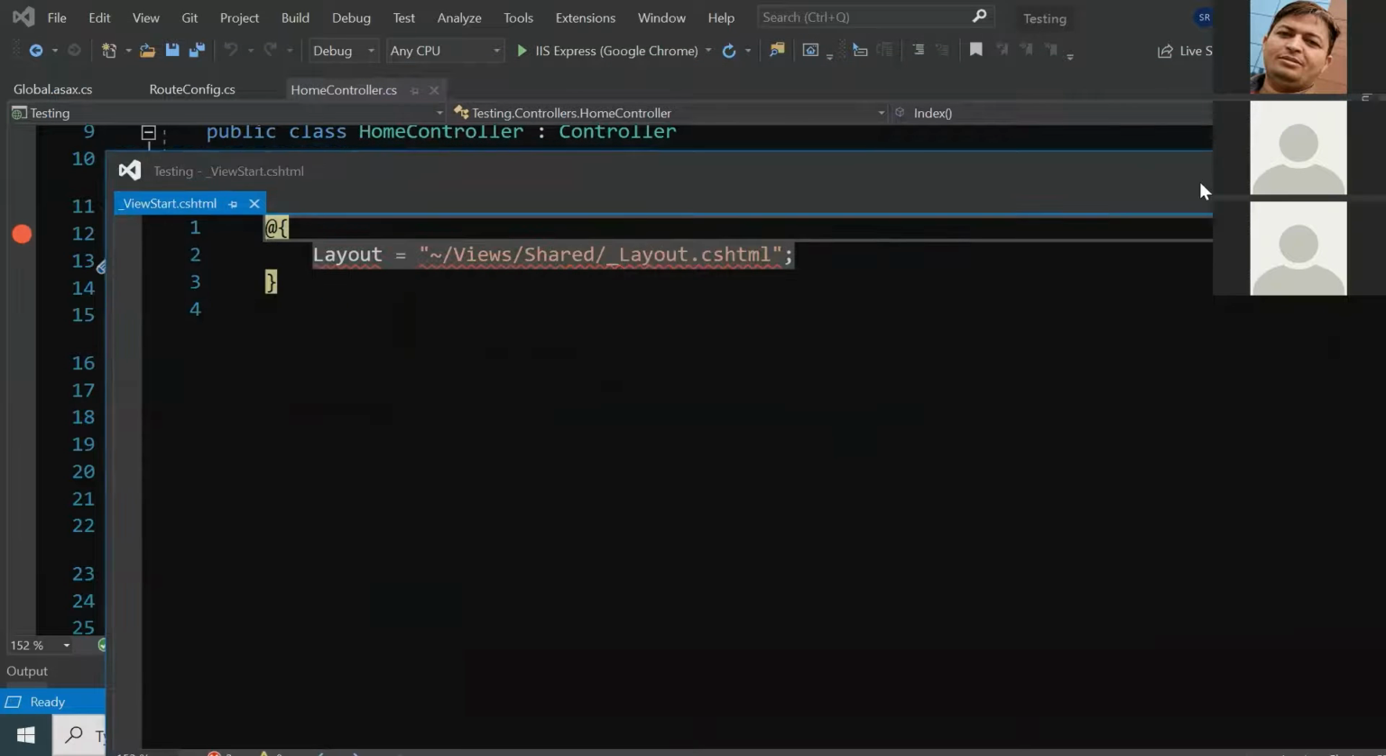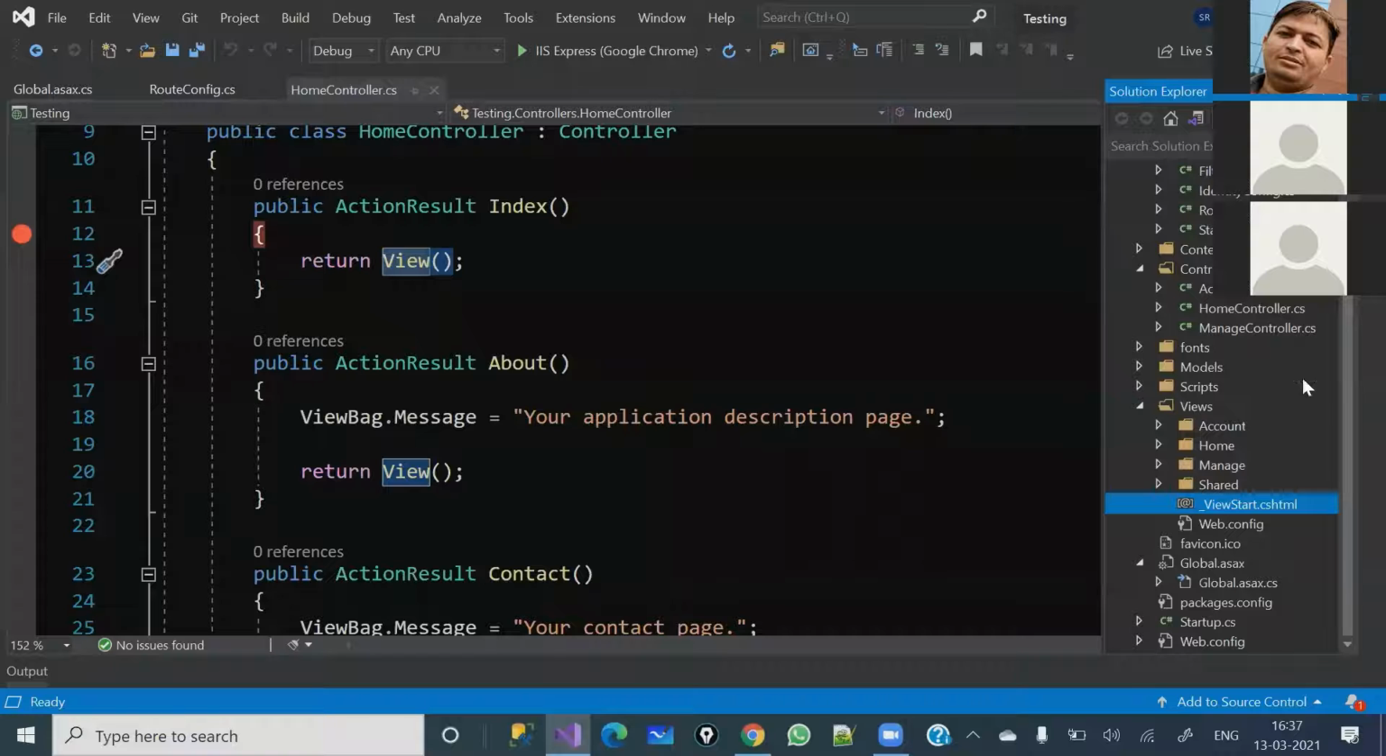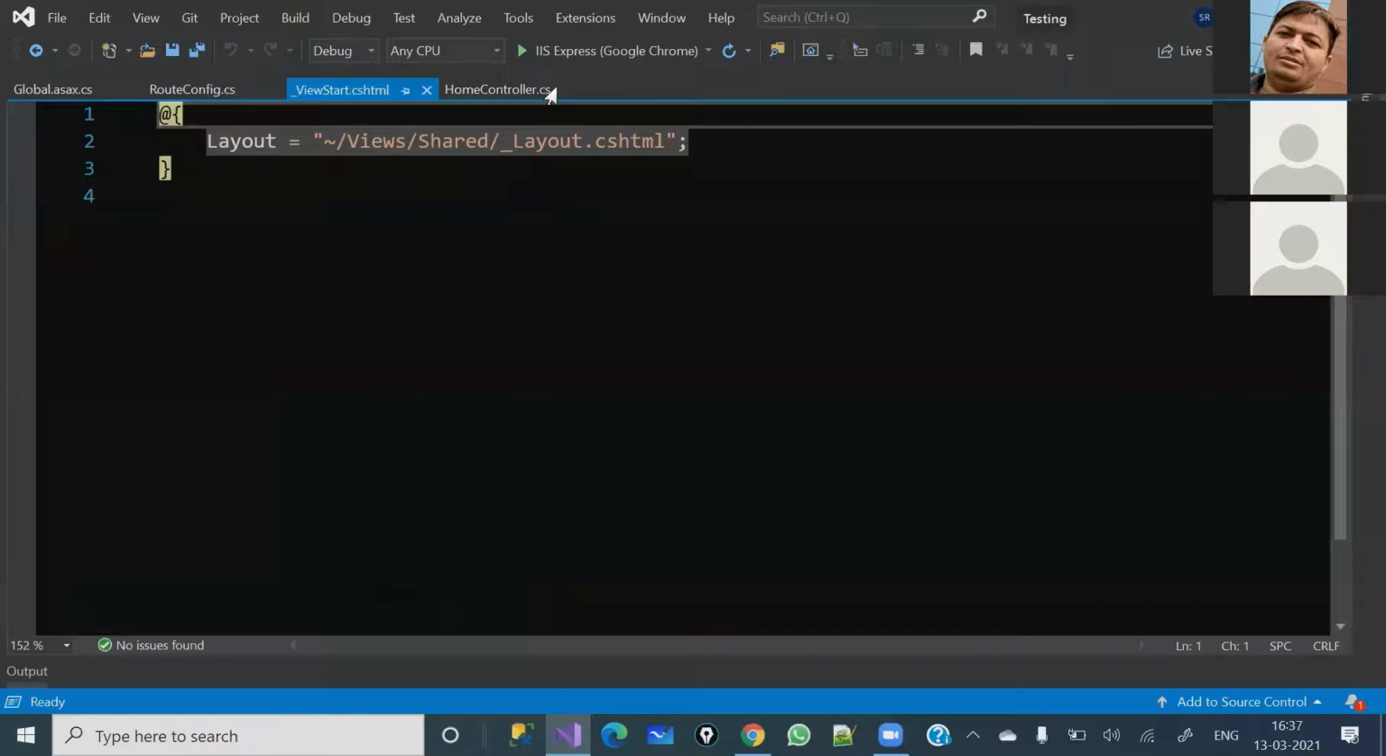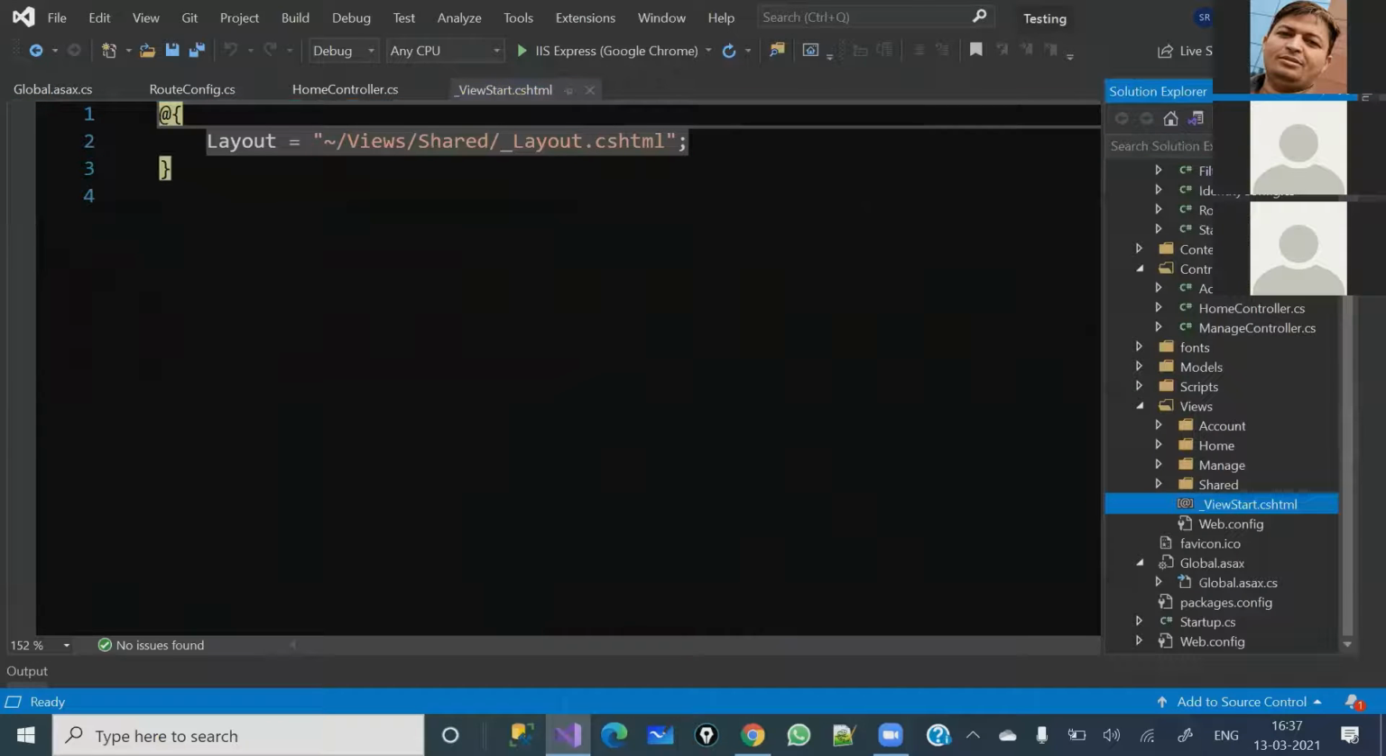So let me close it and open it back again. So this is step number 4. Now you can see after this, once this layout property is filled, the request will go to the